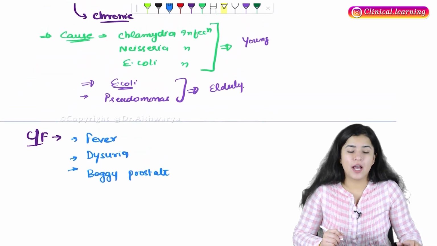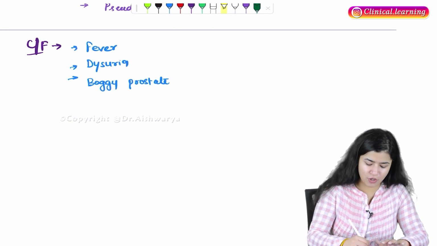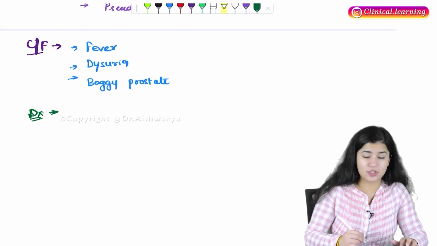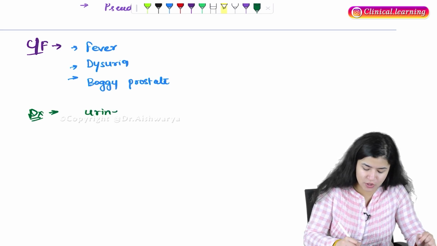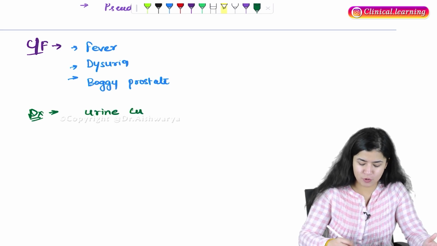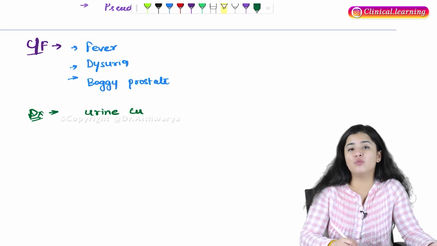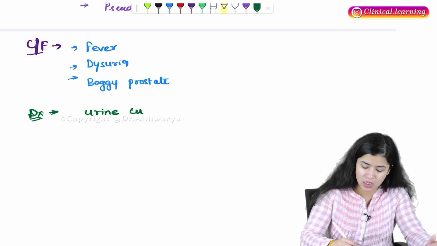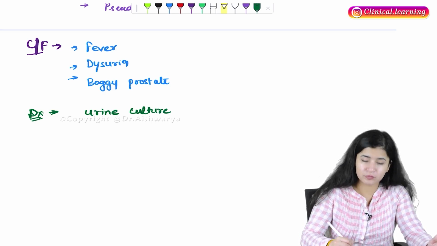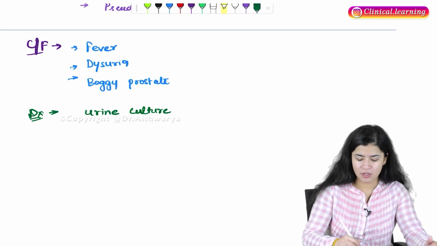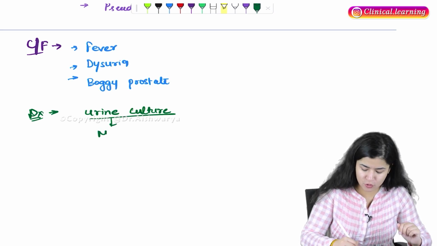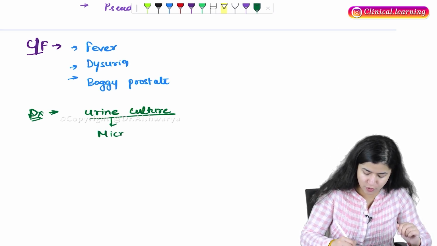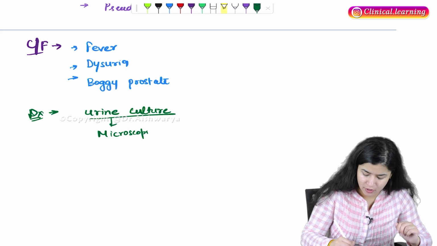Now, how you gonna diagnose this condition? How you gonna diagnose prostatitis? For the diagnosis, we generally do the urine culture. As it is an infection caused by bacteria, we do urine culture as well as microscopic examination of this urine.